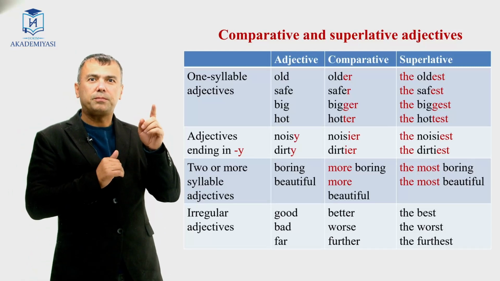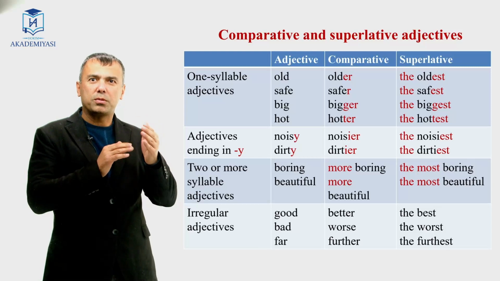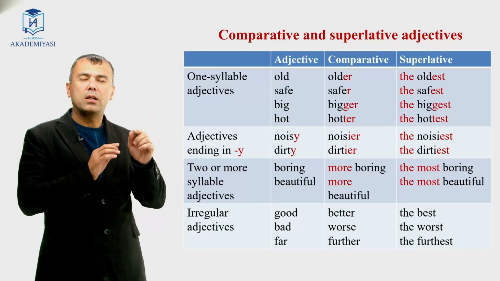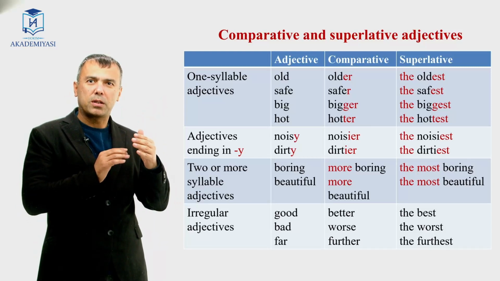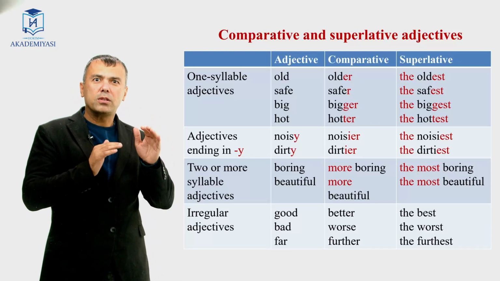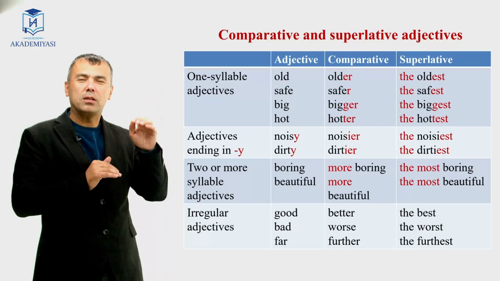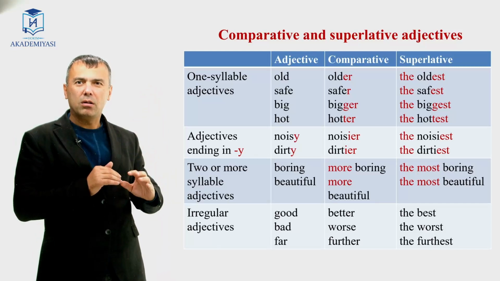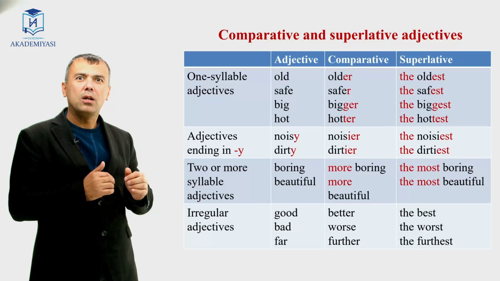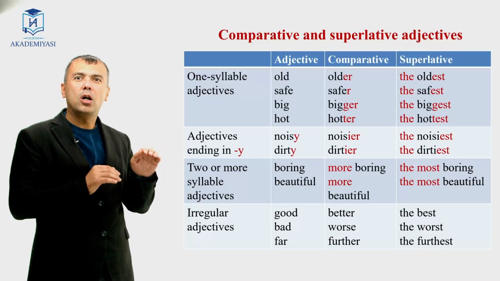Qiyosiy darajada sifatning oxiriga er qo'shimchasi qo'shiladi. Orttirma darajada est qo'shimchasi qo'shiladi. Albatta oldida aniq artikl bilan. For example, old, older, the oldest. Qari, qariroq, eng qari.